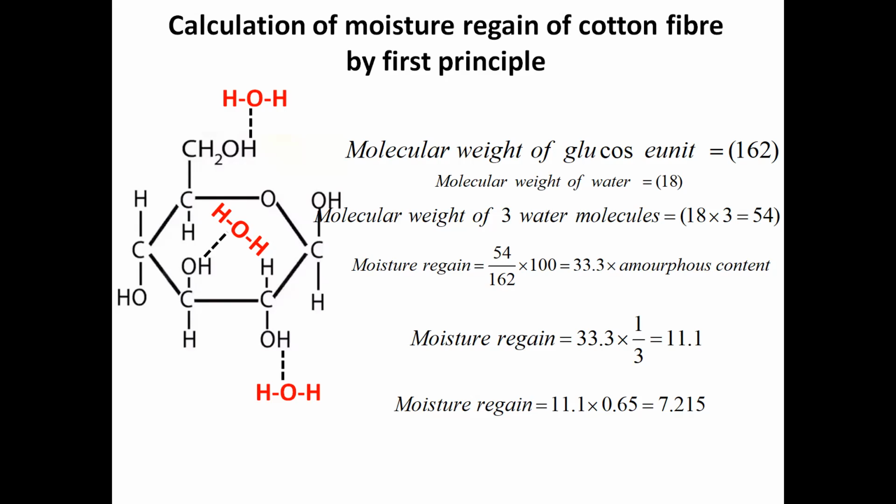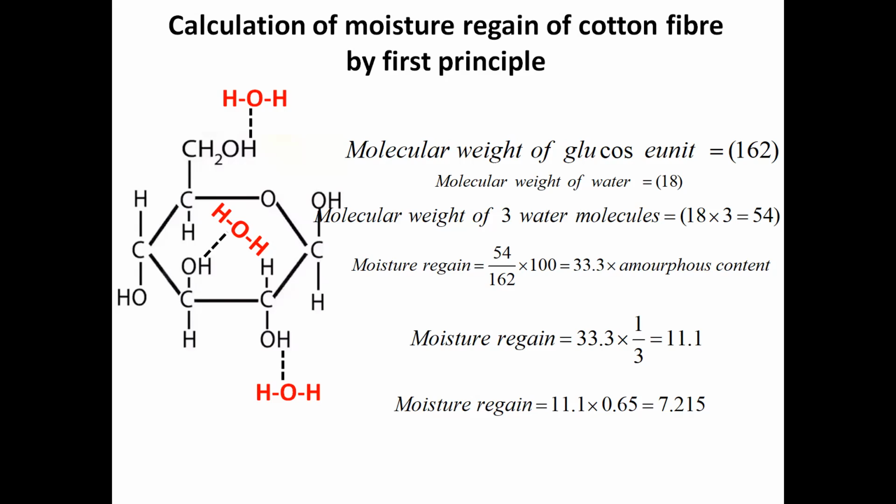The cotton fiber consists of 2/3 crystalline and 1/3 amorphous part. That's why we multiplied 33.3 by 1/3. Now it comes to 11.1. Again, I have mentioned whatever water molecule will attach on any material will depend on moisture regain also.